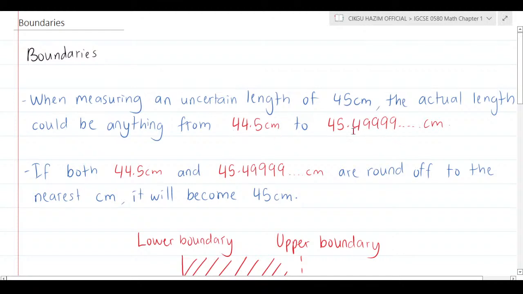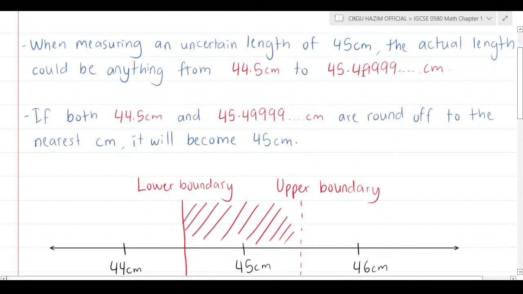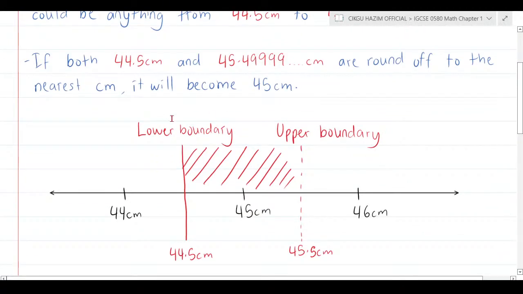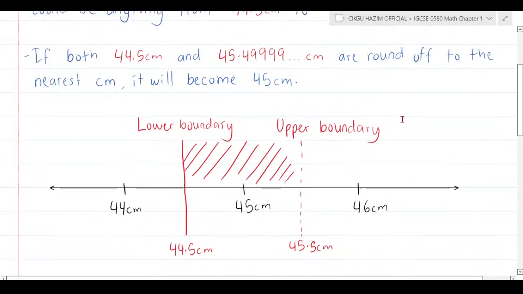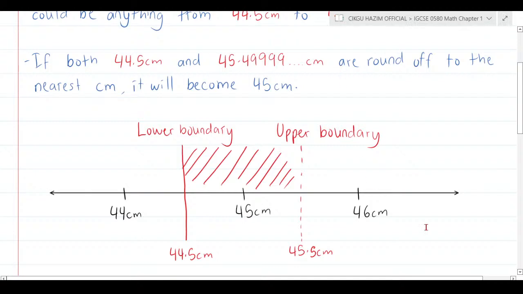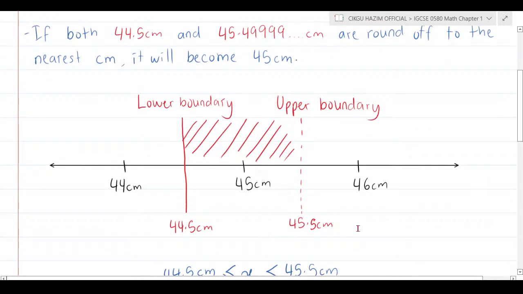Because if I round these two numbers off to the nearest centimeter, it's still going to be 45 centimeters. So we can simplify this into a lower and upper boundary, where 45.4999 is simplified to 45.5.